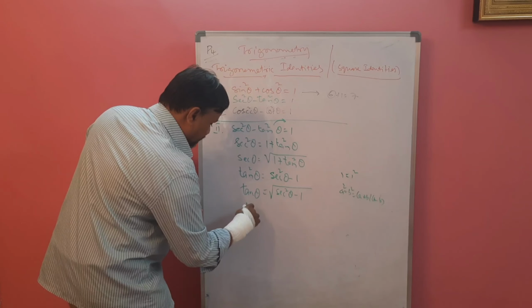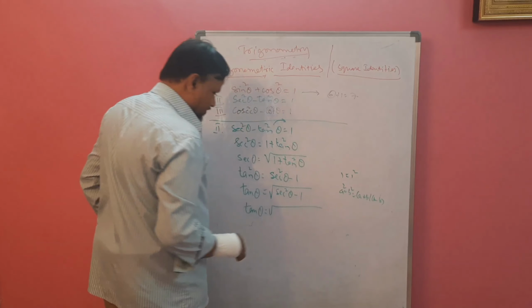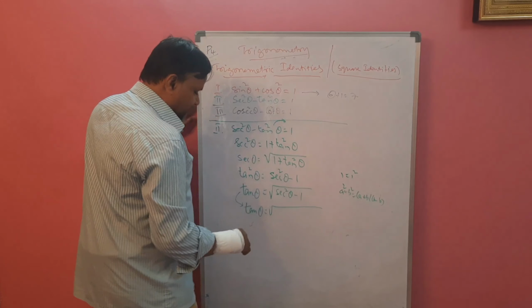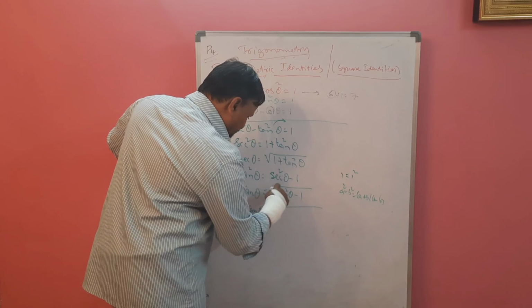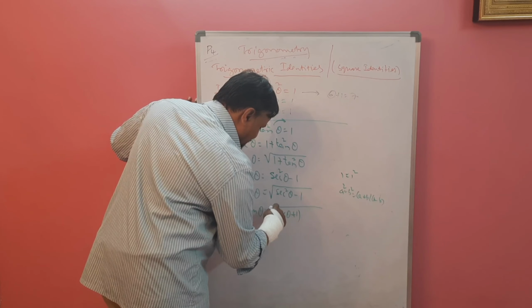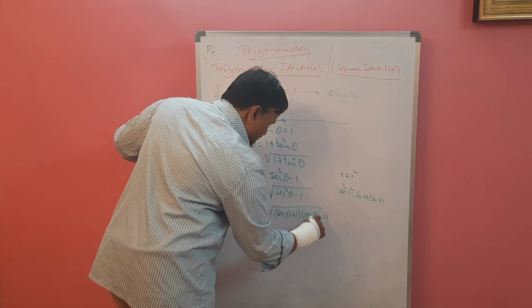So I can write this formula: tan theta equal to root over, okay, we are writing here first, sec theta plus 1 and sec theta minus 1.